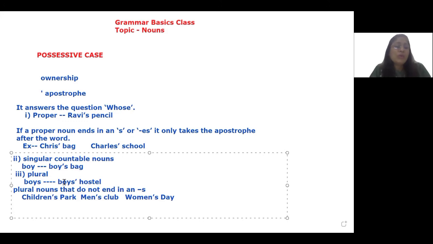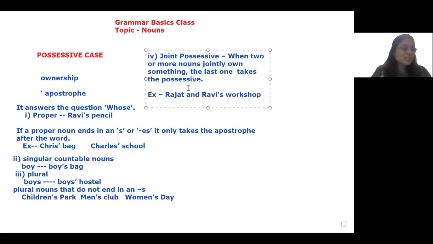Now, some plural nouns do not end in an S, the unusual nouns. In that case, I make use of the apostrophe and S after that word. So it is going to be Children's Park, Women's Day, and so on. Now, what if there are two people who jointly own something? When it is the case of something that two people own jointly, what do I do at that time?